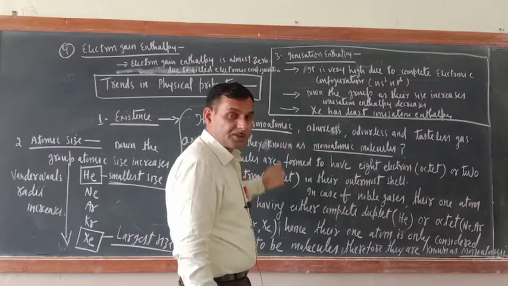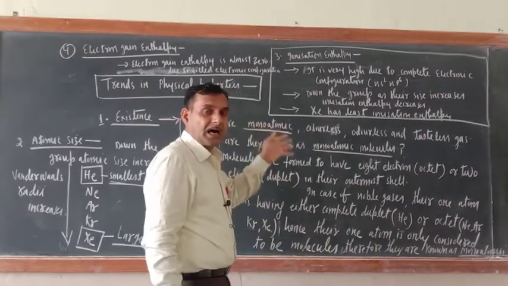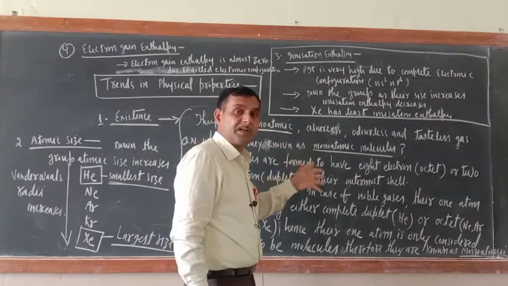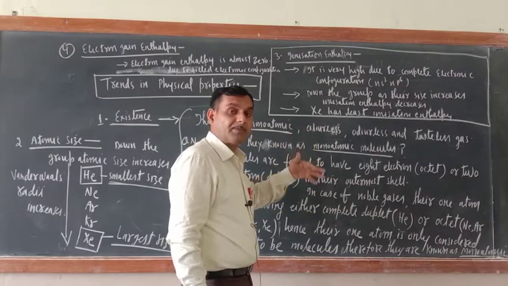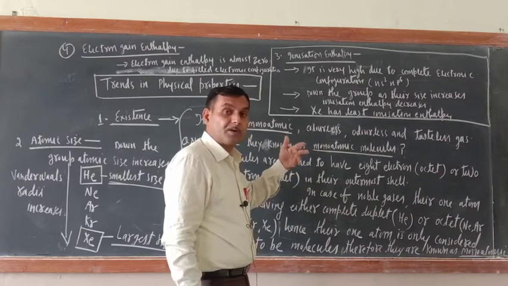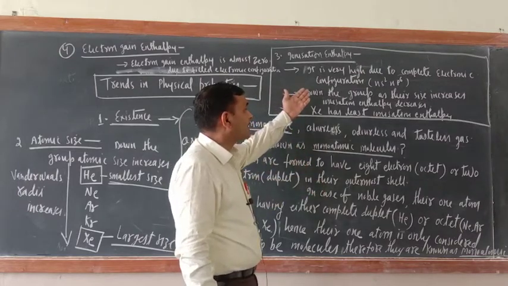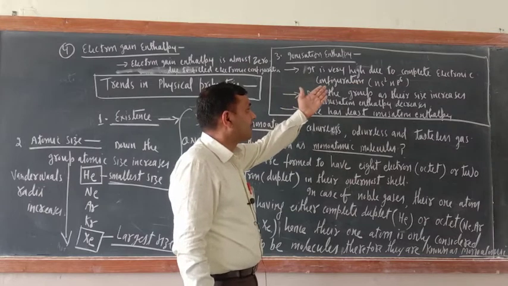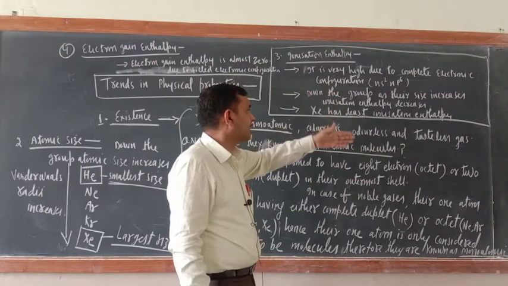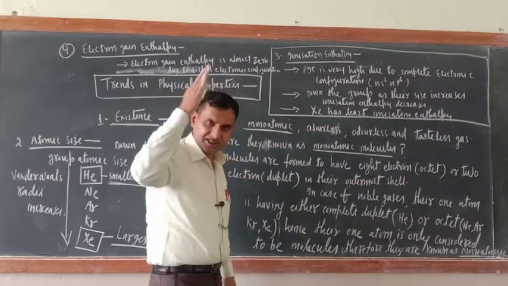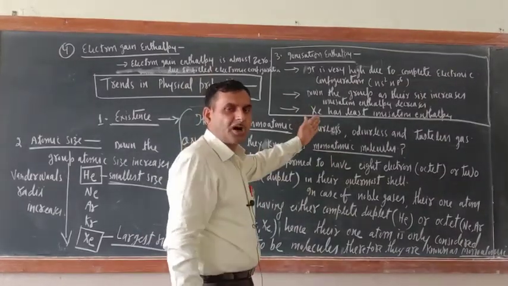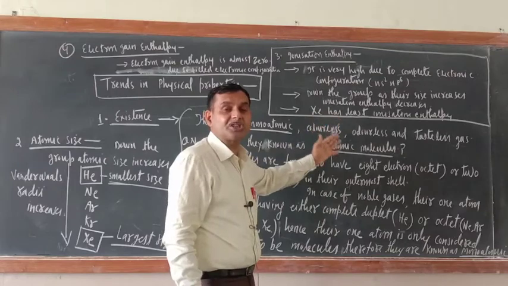So in the 18th group, all are having a completely filled electronic configuration. Then you have to give more energy to remove the electron from their outermost shell. That is why their ionization enthalpy is very high. It is very high due to complete electronic configuration. Down the group, as the atomic size increases, ionization enthalpy decreases. So xenon will have the least ionization enthalpy.